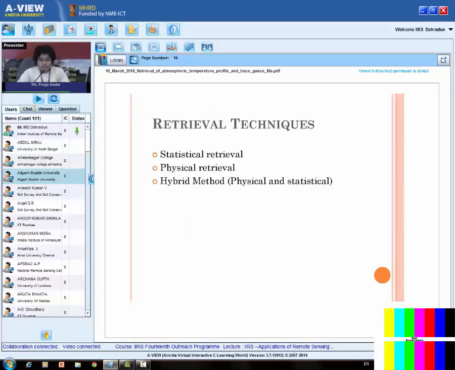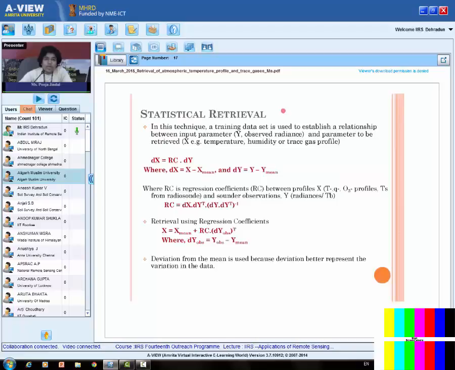Now we have various methods to get the retrieval. The first method is statistical retrieval, then physical retrieval, and hybrid retrieval. We'll discuss them one by one. In the statistical retrieval, we use a training data set to establish a relation between the input parameter and the parameter to be retrieved. The input parameter here will be the satellite data, that is the radiance or energy observed, and the parameter that we want to retrieve may be the temperature profile or the humidity profile or